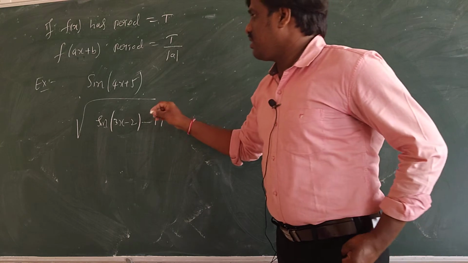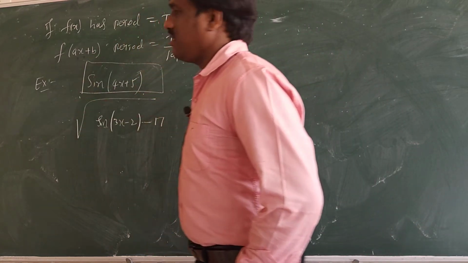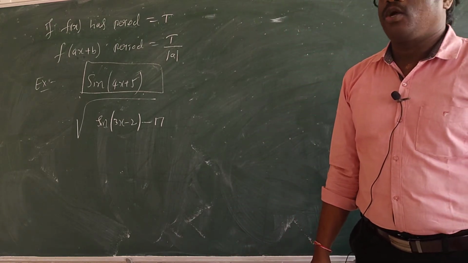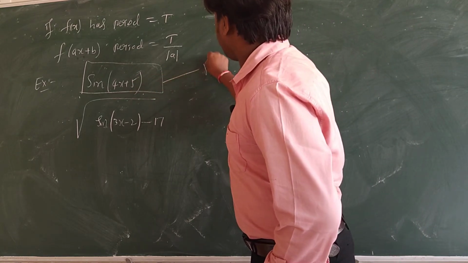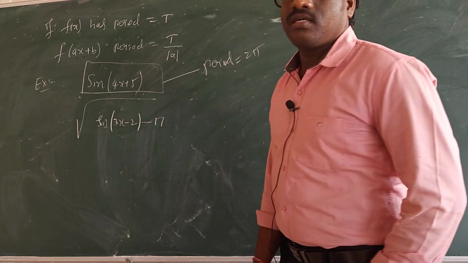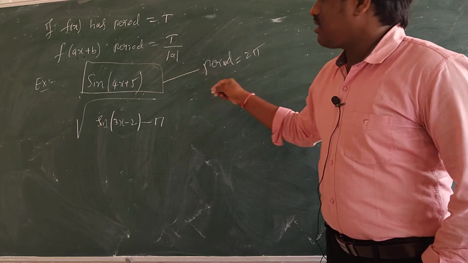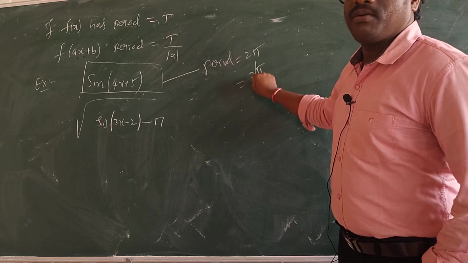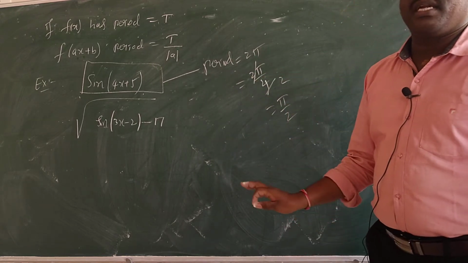Now example here. Sin 4x plus 5 is there. You want to find the period of this function. What is the period of sine? 2 pi. Period of sine is 2 pi. So I can write the period is equal to 2 pi. But if I write 4x plus 5, then the period will be how much? 2 pi by 4. 2 times cancel. So answer will be how much? Pi by 2. So period is pi by 2.